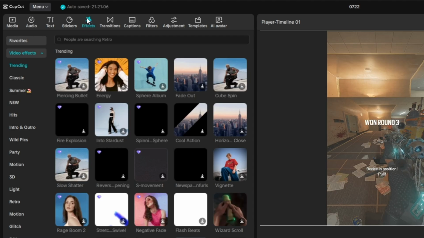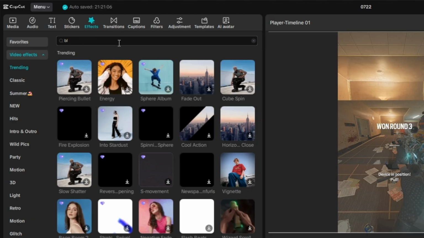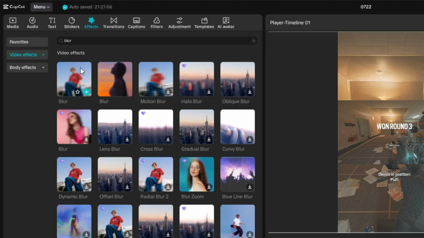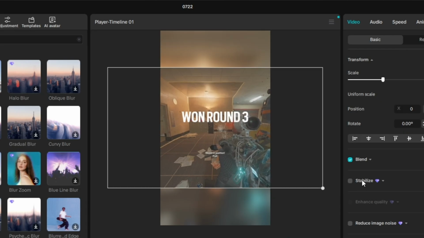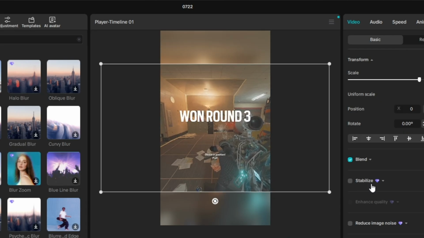So click here on effects at the top. It's the same thing for the phone, and look up blur. So right here is blur. We're gonna drag it down here. And I'm gonna drag 2 of them actually, so it blurs even more. And then we select the top clip, the one that's standing out, and we're gonna drag it out like this so that it fits the screen. Boom, there it is.